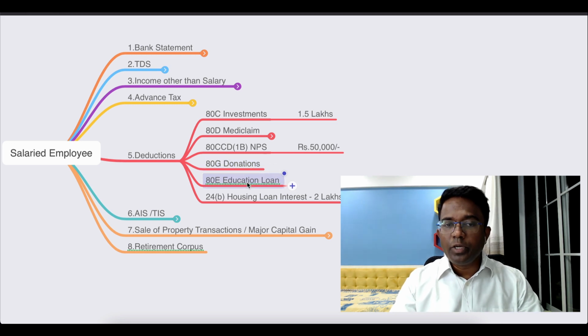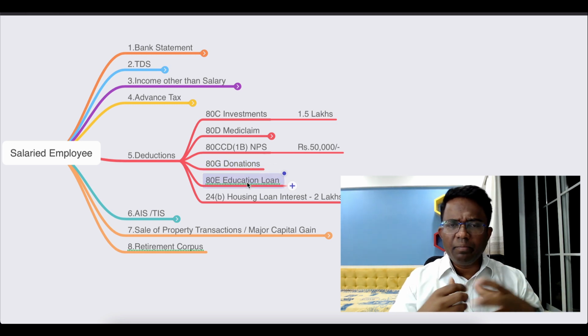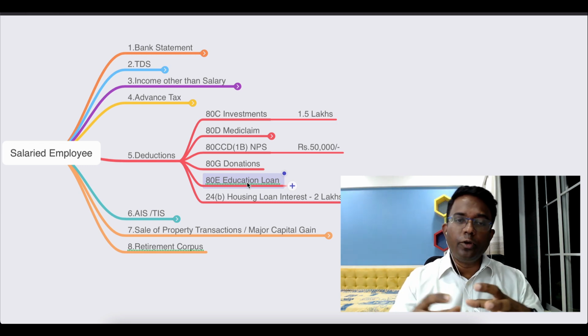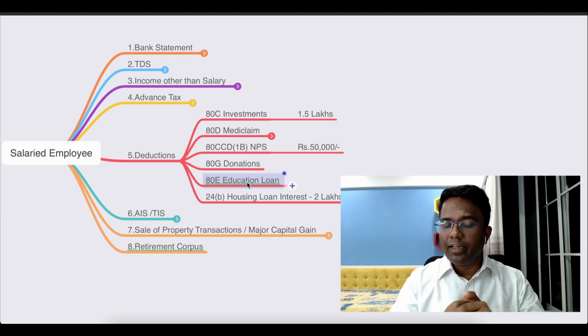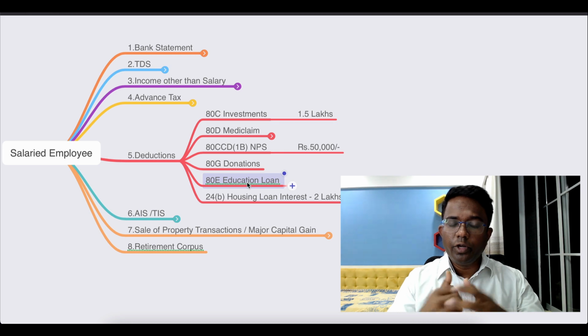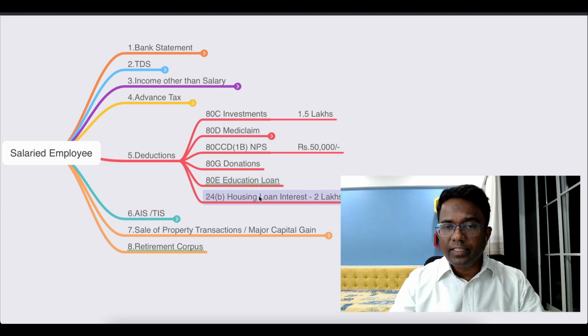And then next one is education loan. अगर आपने कोई ऐसे एजुकेशन लोन लिया हुआ है, देन इंटरेस्ट ऑन दैट एजुकेशन लोन इज अलाउड अंडर सेक्शन 80E. तो you need to consider this also for your tax planning purpose. Then next one is housing loan interest.